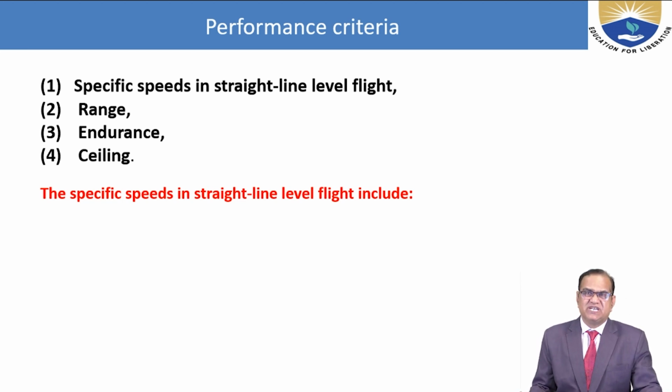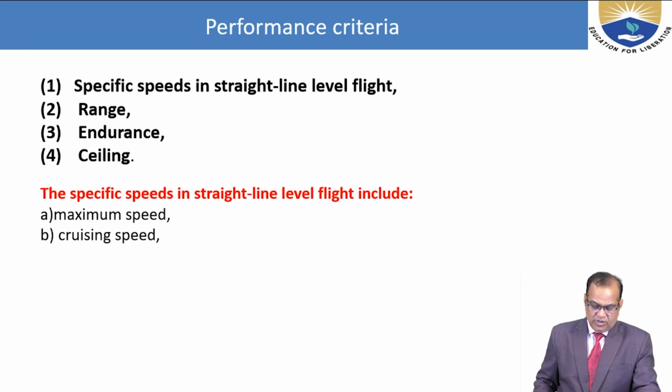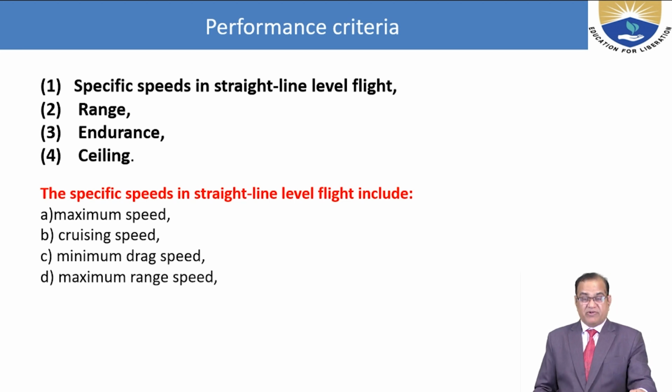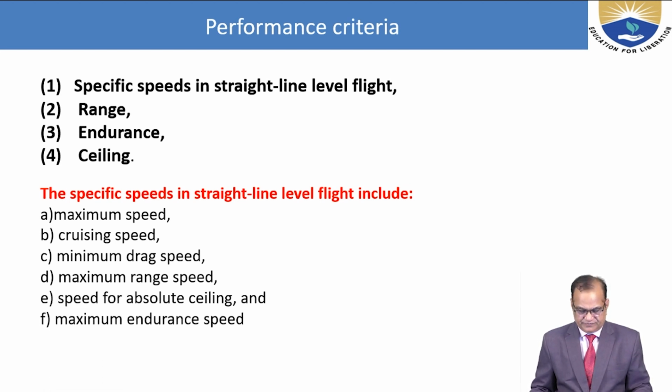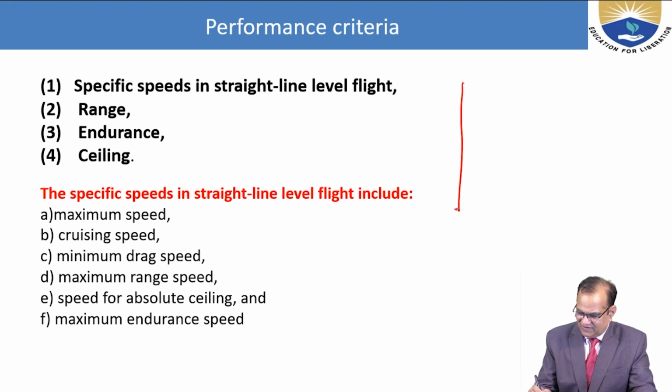The specific speeds in straight line level flight include maximum speed, cruising speed, minimum drag speed, maximum range speed, speed for absolute ceiling, and maximum endurance speed. These are the speeds, and I think most of the things I have already discussed, but again I will revisit here.